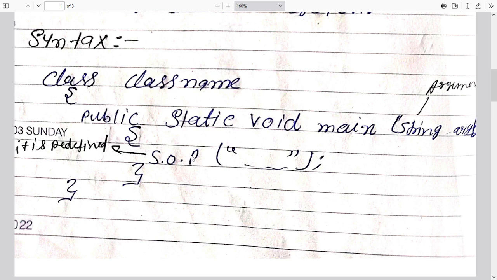So println is a method, and with the help of this method we can print anything we want. It is all predefined, that is System.out.println. So I hope you have clarity about the meaning of all these things.